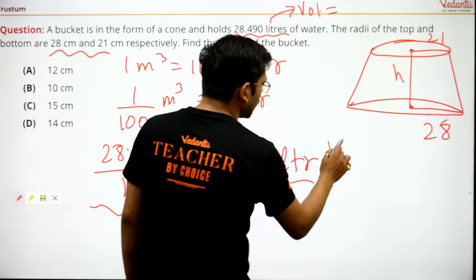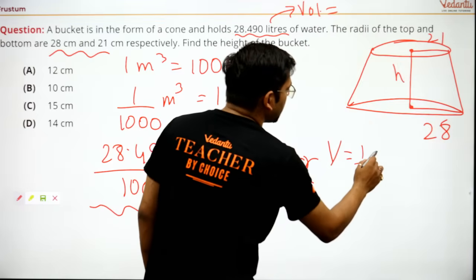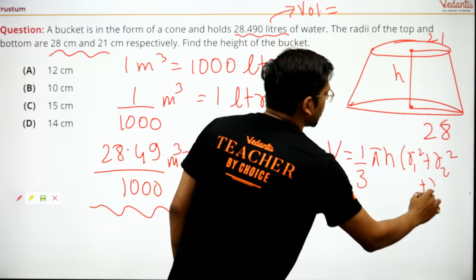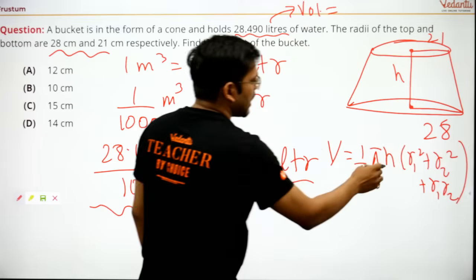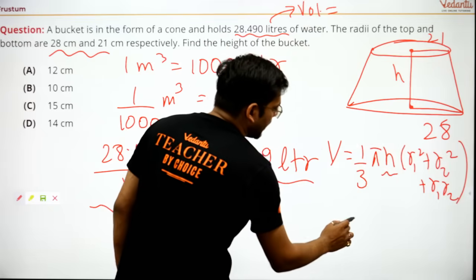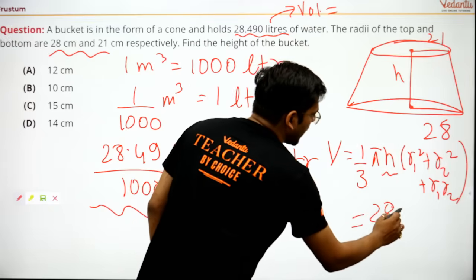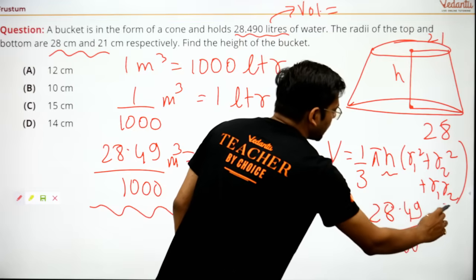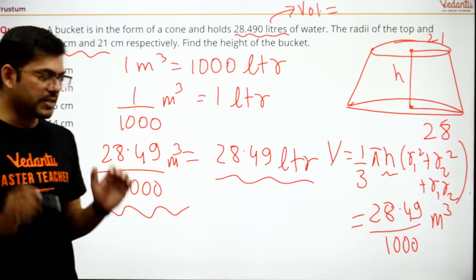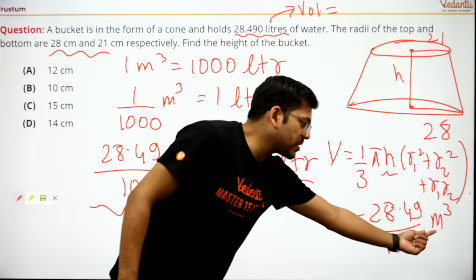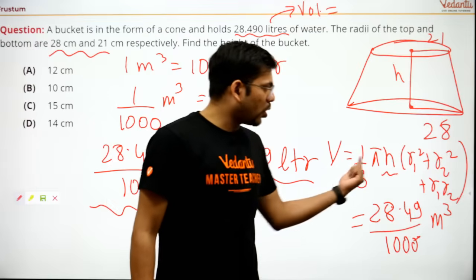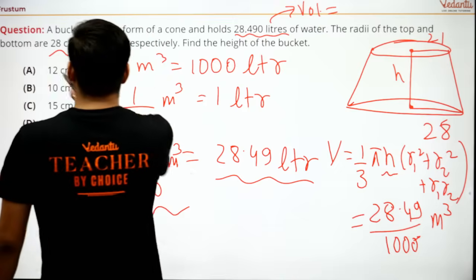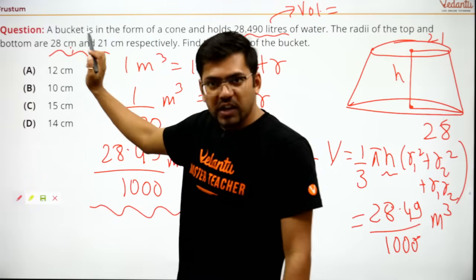So only we need to do one thing. Volume is equal to 1 by 3 pi h (r1 square plus r2 square plus r1 r2). We'll put the formulas here. H is unknown, and we will equate it to 28.49 divided by 1000. Now just one thing to take care of is that here the volume is in meter cube. So when you use the values R1, R2, see, these are given in centimeter. So you need to convert it into meter.